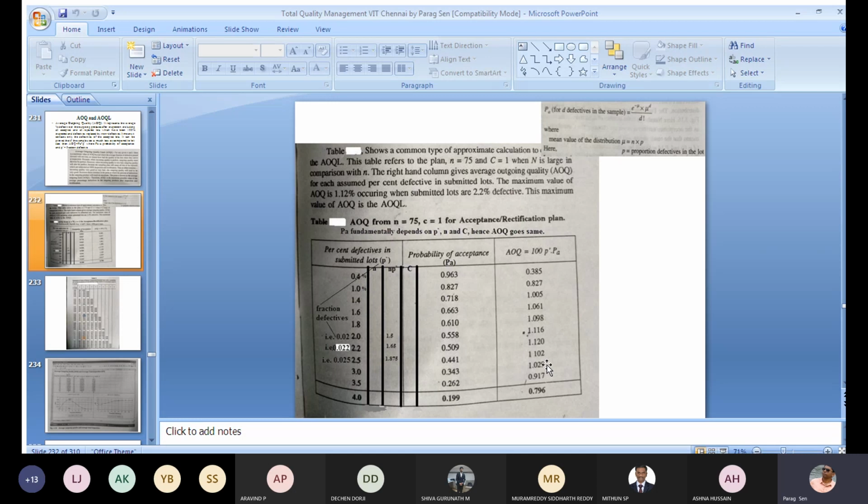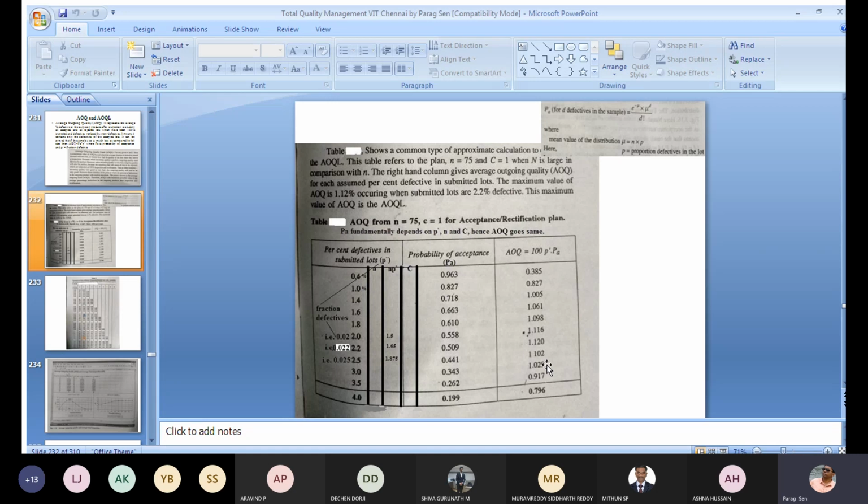If there is a very high amount of defectives, then automatically your probability of acceptance will be less. So that's why the AOQ value actually decreases.